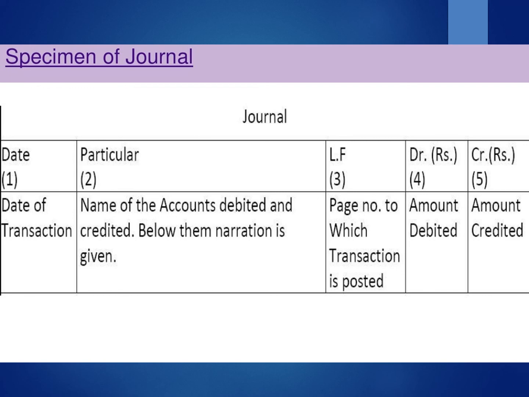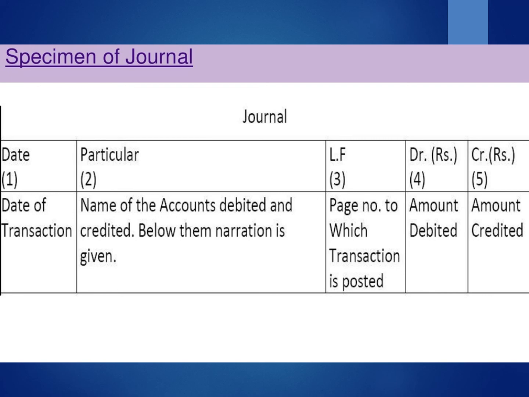Fourth is debit. In the fourth column of the journal, the amount of the debit account is to be written. An account which is debited in the column of particulars, the amount of it is to be written in the debit column. Fifth is credit. In the fifth column of the journal, the amount of the credited account is to be written.